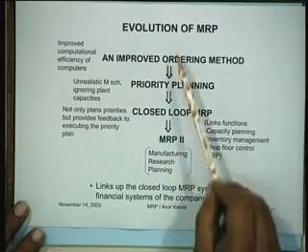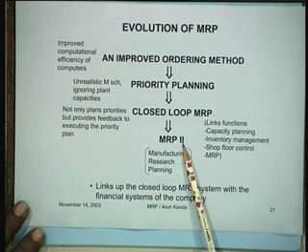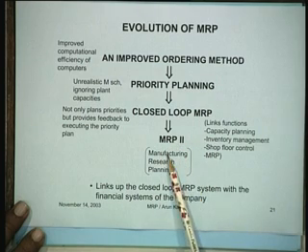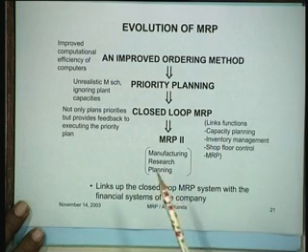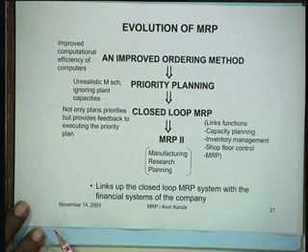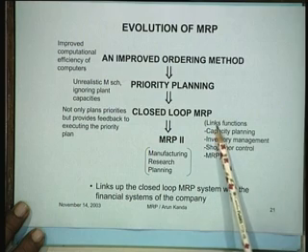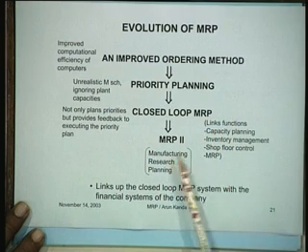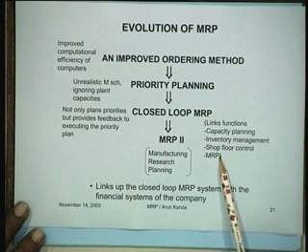And ultimately in trying to integrate everything, we come to what is known as MRP2. MRP2 is actually called manufacturing resource planning. And when you are talking about manufacturing resource planning, basically you are linking the various functions of the organization: capacity planning, inventory management, shop floor control and MRP.